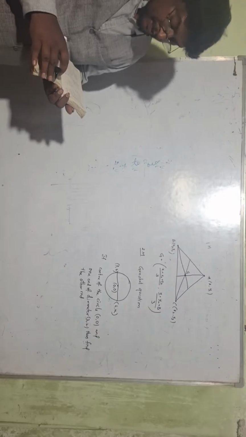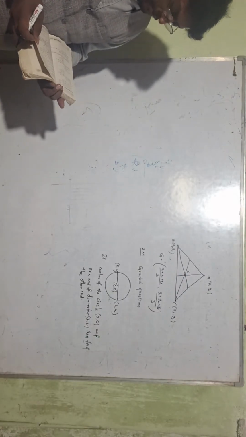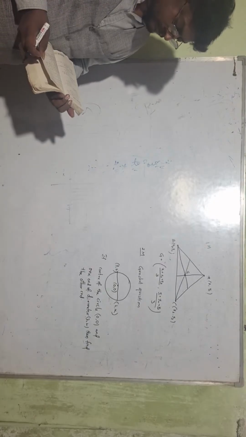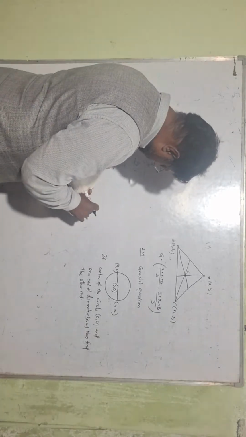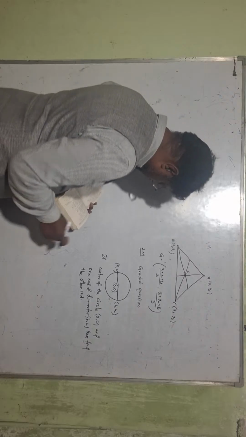Our next gunshot question, a 4-mark gunshot question. Next gunshot question. Say the midpoint of the diameter is 5, 5.